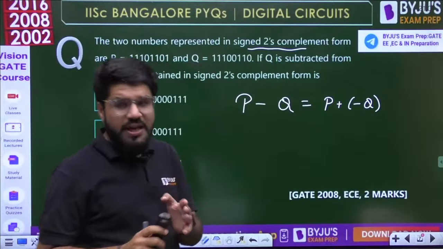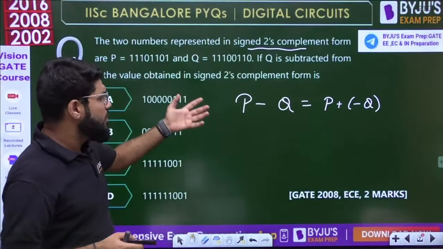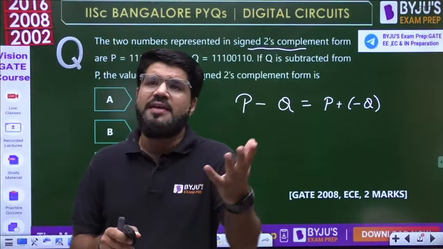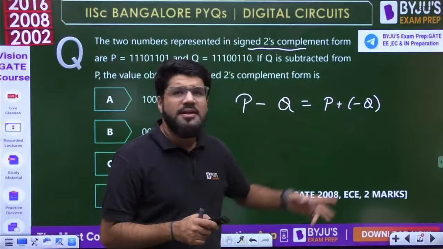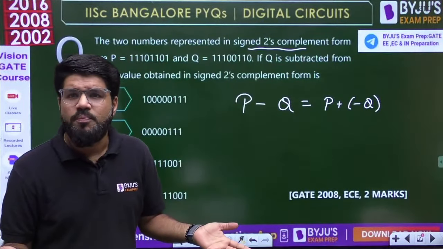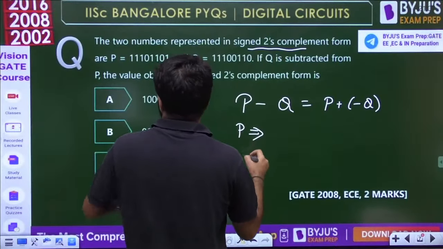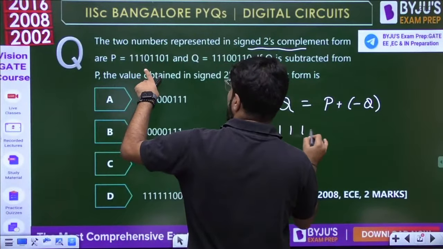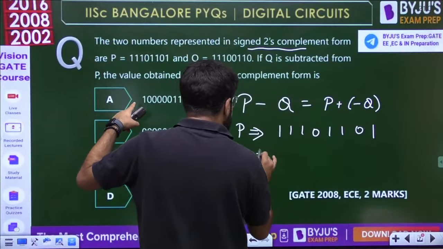Whenever you want to take minus Q, you can take its complement. It may be already in 2's complement form, but to represent minus Q, negative of negative will become positive. What I want to say is that whenever there is minus Q, take the 2's complement. That's what we should know. So what is the value of P? The value of P is as given: 11101101. And what is the value of minus Q?